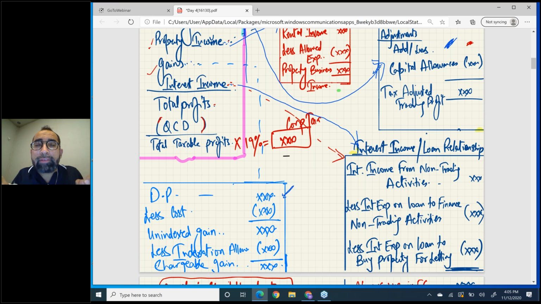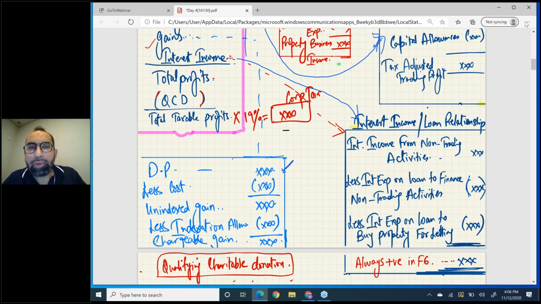But if you have taken a loan to finance non-trading activities, then in that case this will be deducted from the loan relationship box. Okay, finally one more thing: less interest expense on a loan to buy property for letting. If you have taken a loan to buy a property and you want to let that property, you want to give that property on rent, then such loan interest will also go in this bucket.